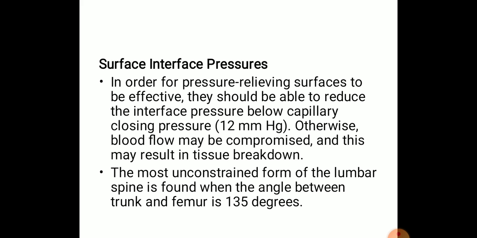The most unconstrained form of the lumbar spine is found when the angle between trunk and femur is 135 degrees. So this is the safest position, where the least amount of force or constraint is found in the lumbar region. If we go for 135 degrees of hip flexion in a supine lying posture, the pressure on the lumbar spine can be reduced or eliminated.